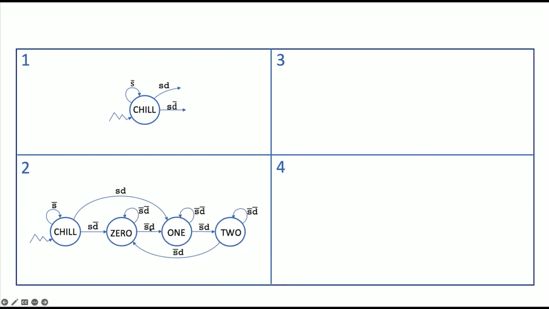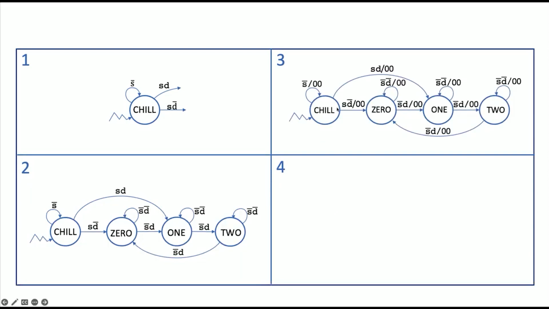Okay, and we're going to keep doing this as long as S is 0, because we're in the message now. If we went over here, it's because S was 1 and we started a message, and now we're processing the message. While I'm processing the message, both of my outputs will be 0. Right? My outputs here depend immediately on the inputs. This is a Mealy machine. So all of these arcs are just going to output 0 because I haven't seen the end of a message. It's only the end of the message where I might need to output a 1.